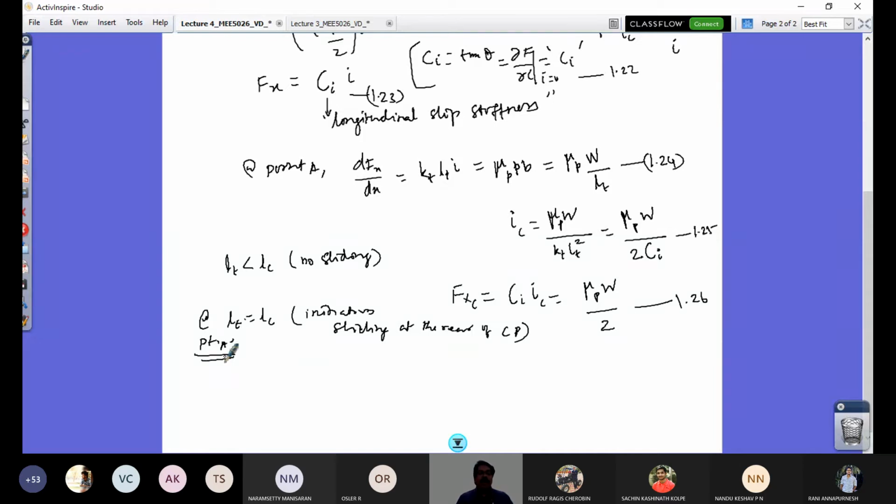So if that is so, I can rewrite my expression for force in the sliding zone as usual, mu p times W into 1 minus LC by LT. If we put this condition here, it is going to be 0. So it's only the contribution from FXC, which corresponds to the FXCA adhesion value.